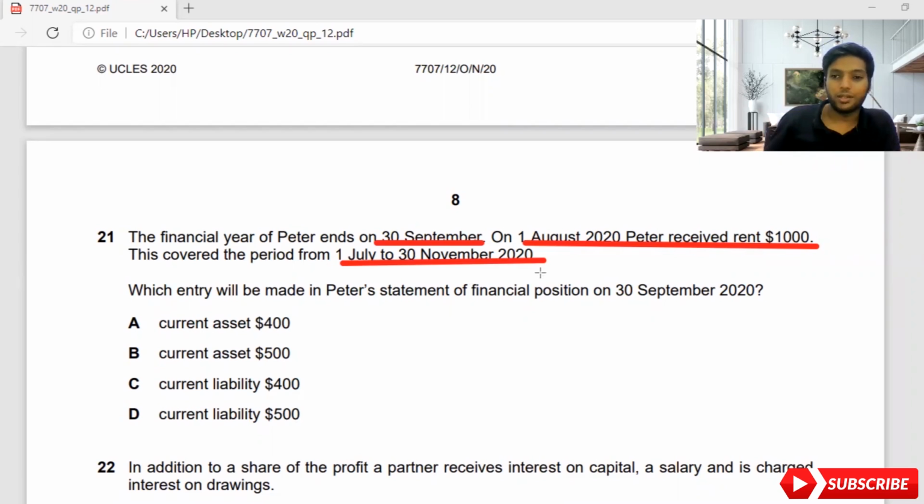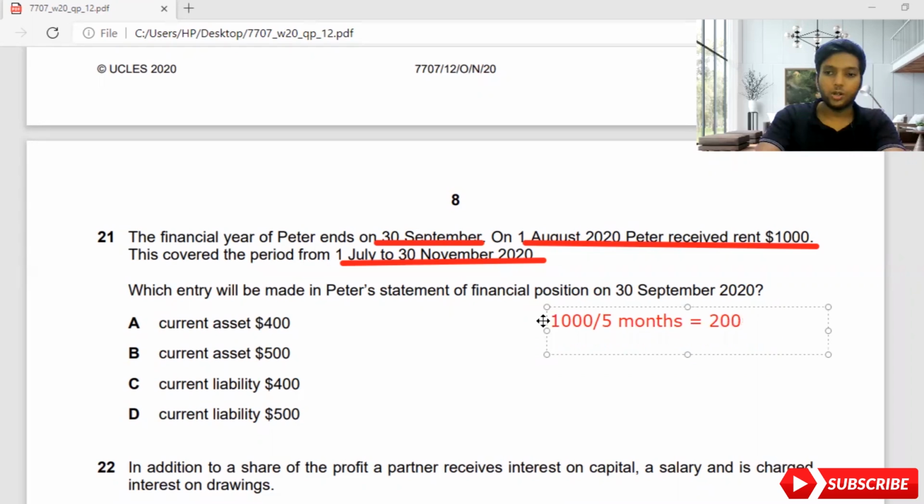Since the year ends on 30th September, he is receiving more than that particular period, because July is 1 month, August is 2 months, and September is 3 months. So only 3 months' value should be accounted, but actually the payment also covers October and November, which makes 5 months. When I divide this 1000 by 5 months, I get a value of 200 per month. What is accountable to the books is 200 into 3 months, which is July, August and September. This is only what should come to the books, which means they have paid for 2 more months extra, and this payment is known as prepayments.